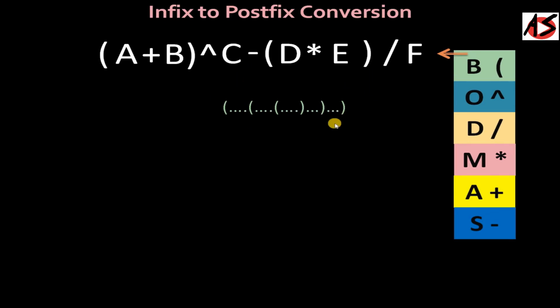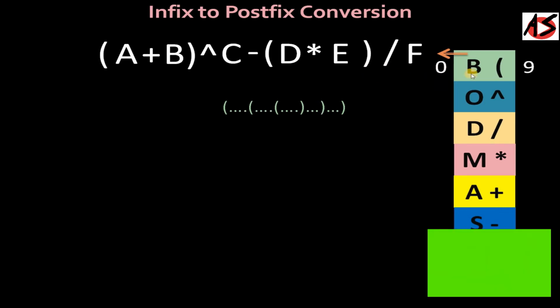When the bracket is inside the stack, we give it priority 0. When we are scanning the symbols and we find a bracket, we take its priority as 9.